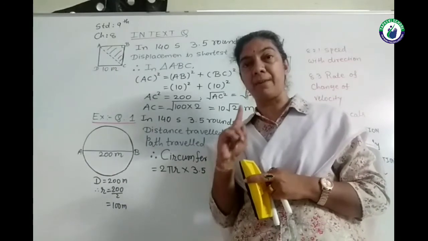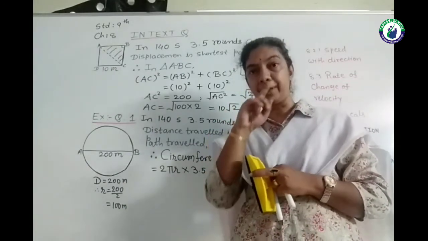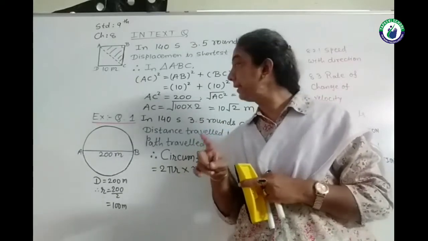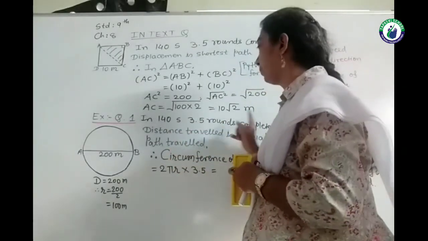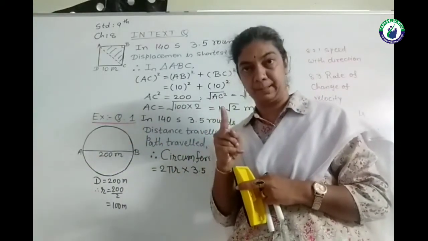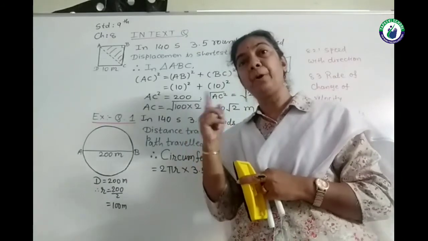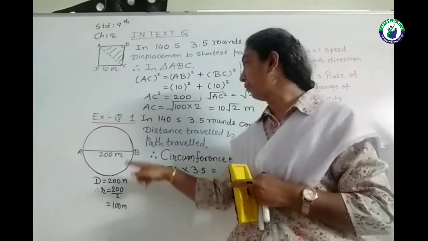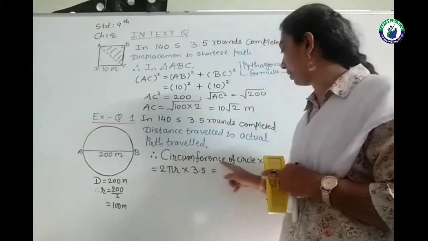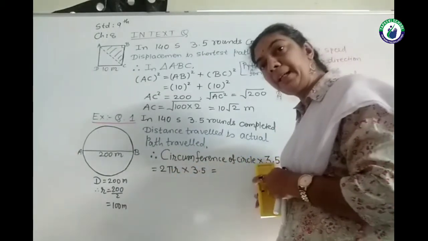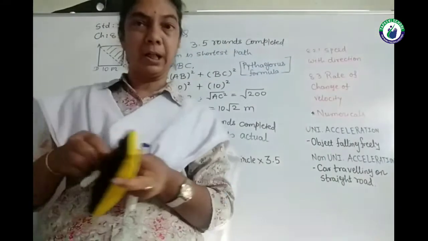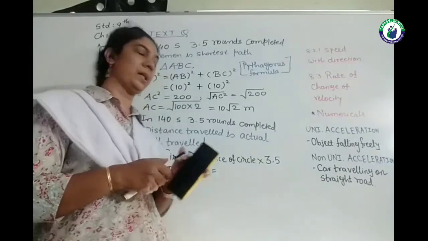So distance travelled in 140 seconds will be 3.5 rounds, and one round is the circumference of the circle, so distance travelled equals circumference of circle multiplied by 3.5.